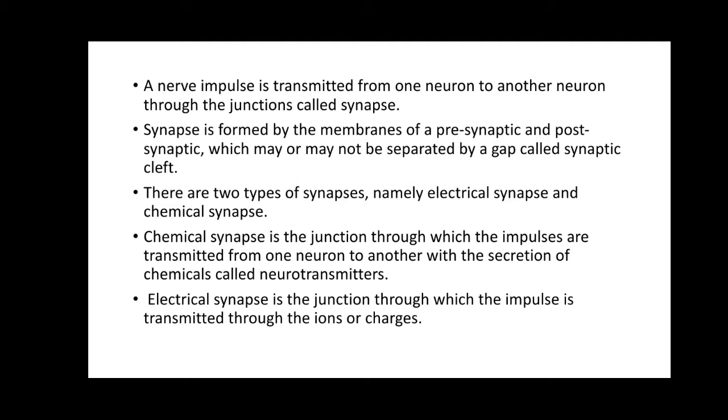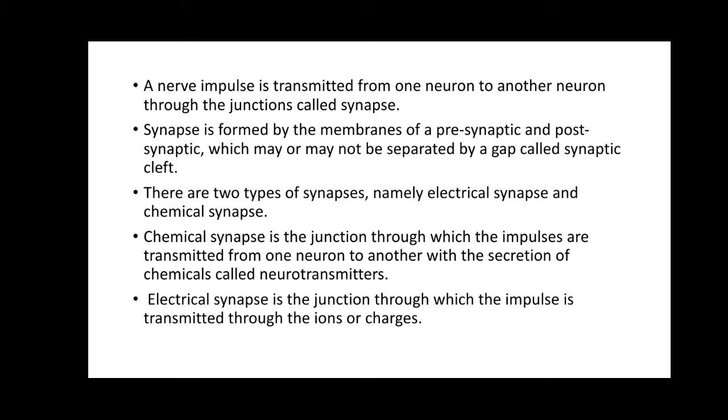The synapse is mainly formed from the presynaptic membrane and the postsynaptic membrane. In some types of synapse these membranes are separated, and in some they are not separated.